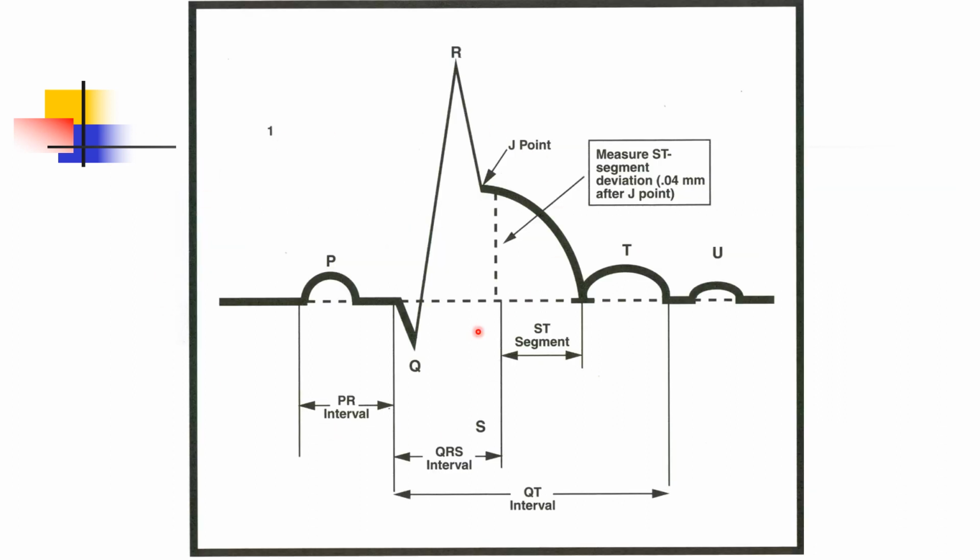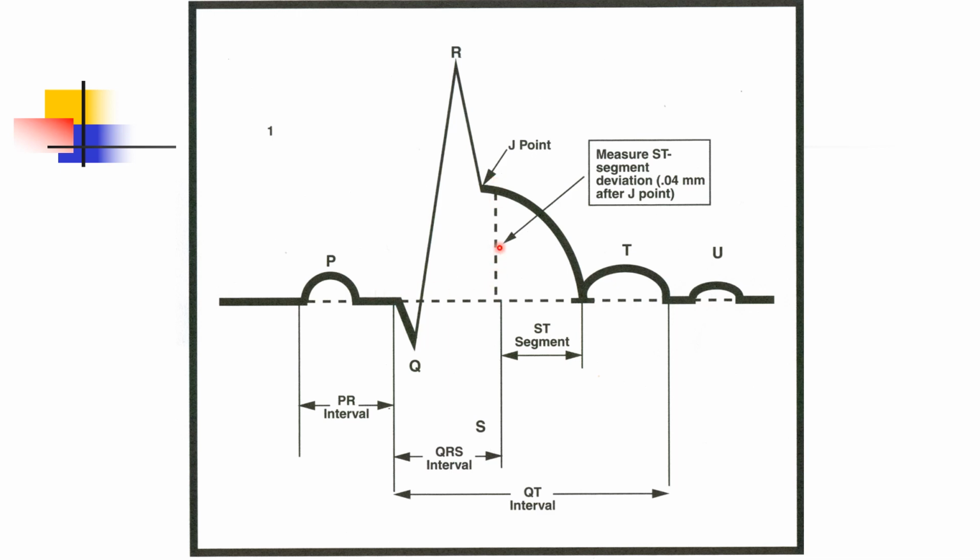So this is the ECG, this is the P wave, this is the PR segment, and this is the QRS complex. Okay, what is the J point? When the QRS complex joins with the ST segment, that junction is called the J point. Now here the J point is elevated. Just after the J point, 0.04 seconds after the J point, you see how much is the ST elevation as compared to this PR segment.